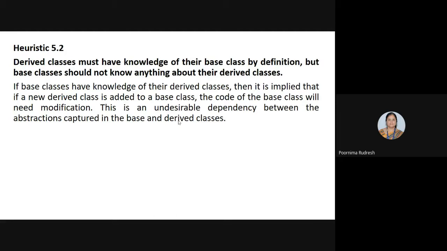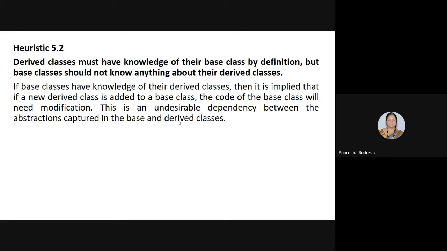Heuristic 5.2 says that derived classes must have knowledge of their base class by definition, but the base class should not know anything about their derived classes. So if you consider class A, class B and class C, class A is the base class, whereas class B is the derived class of class A. And class C is the derived class of class B. The base classes should not have any knowledge about their derived classes, whereas the derived classes must have the knowledge of their base class.